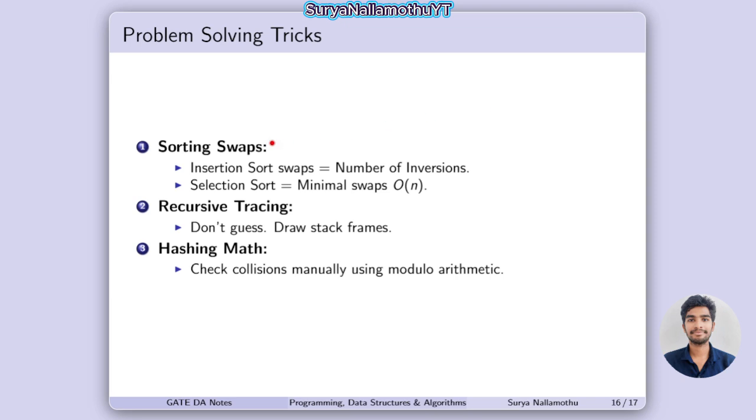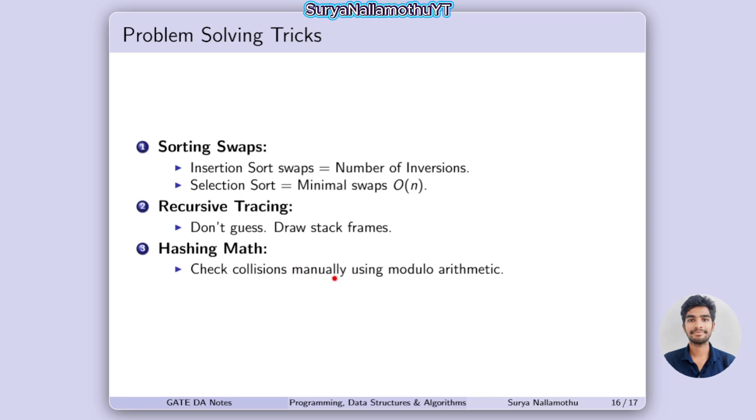These are the problem solving tricks. They are helpful for solving some problems. Sorting swaps: insertion sort swaps are equal to the number of inversions. Selection sort is equal to minimum swaps of n. Recursive tracing: don't guess, draw stack frames. It means you need to draw some stack frames, then you get the recursive tracing.